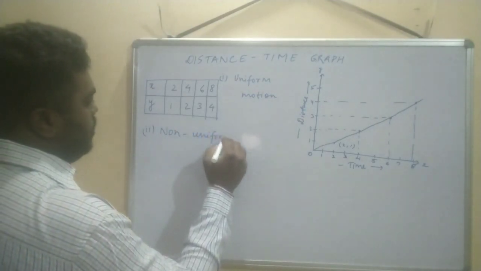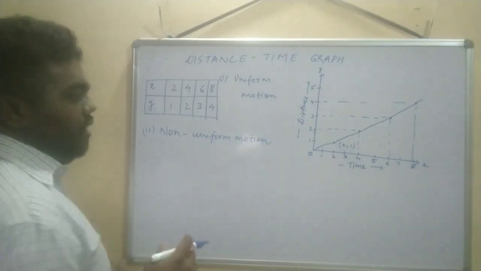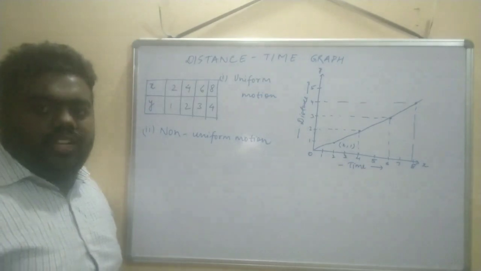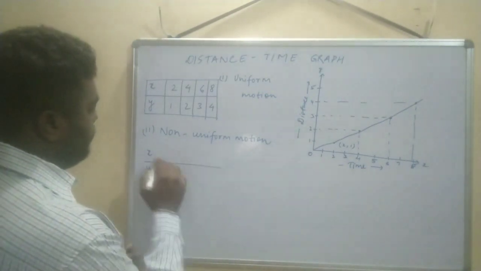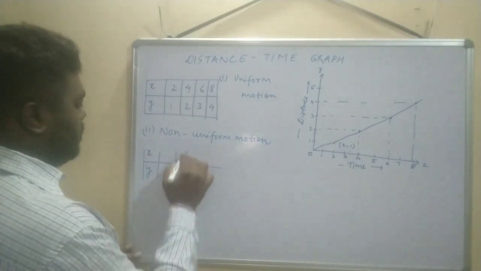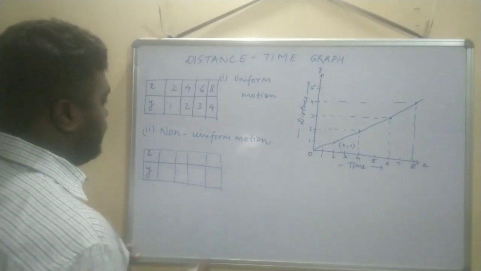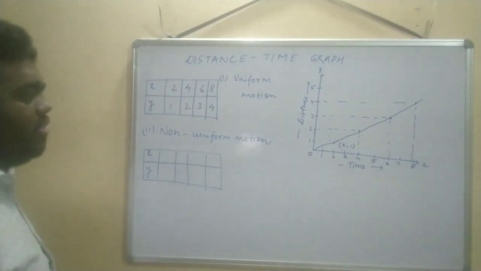Non-uniform motion. You should know its definition also: unequal distance in equal intervals of time. So 1, 2, 3 and 4. Now, unequal distances in equal intervals of time.